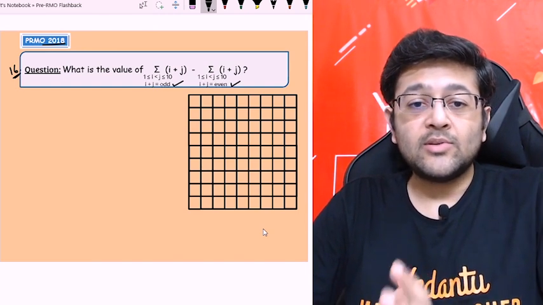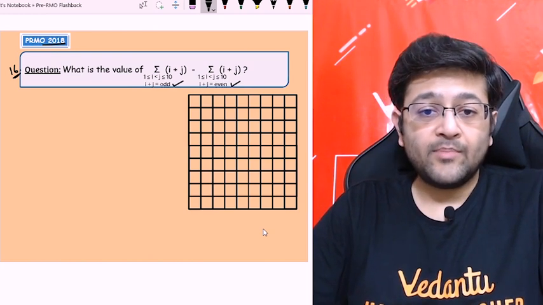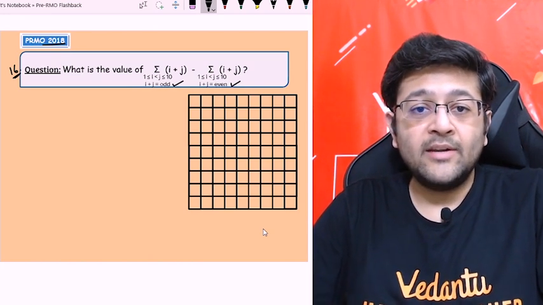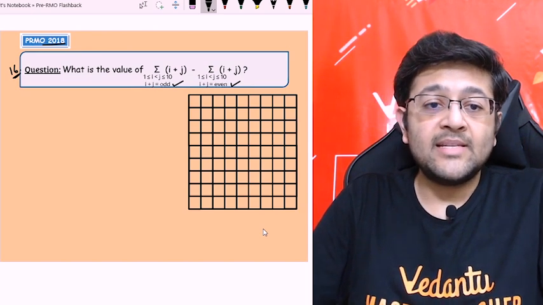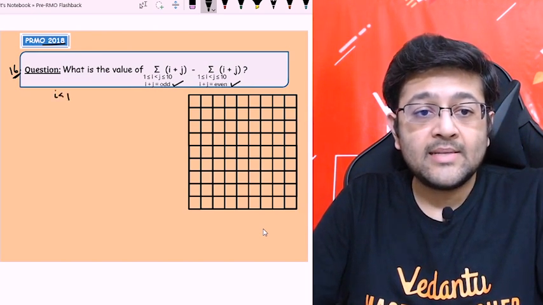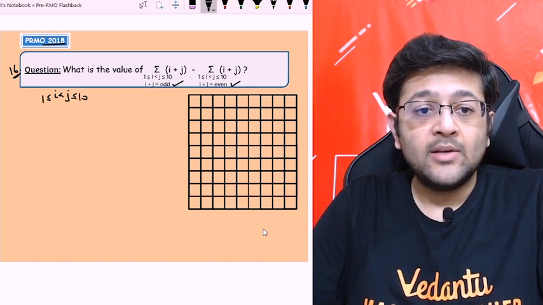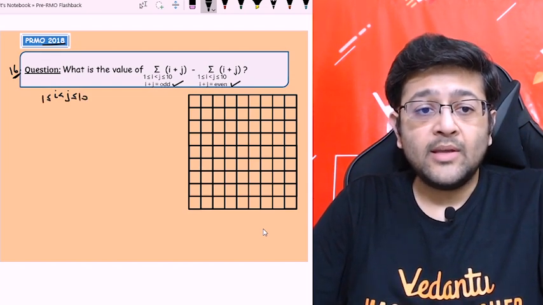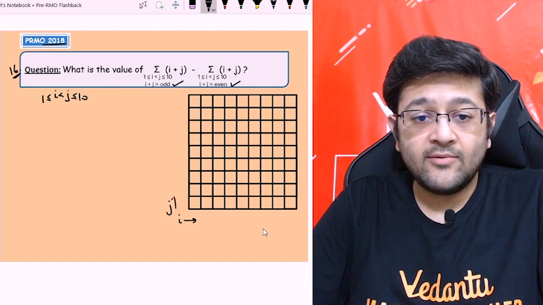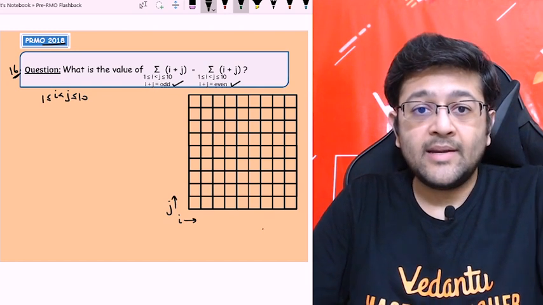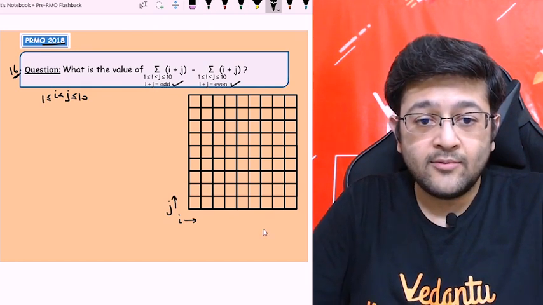There is a very good way to understand this. I have already drawn a grid for that. The condition is that i is always less than j, j is less than or equal to 10, and both are greater than or equal to 1. Let's say i is in the horizontal direction and j is in the vertical direction. This is the value 1 for both of them.